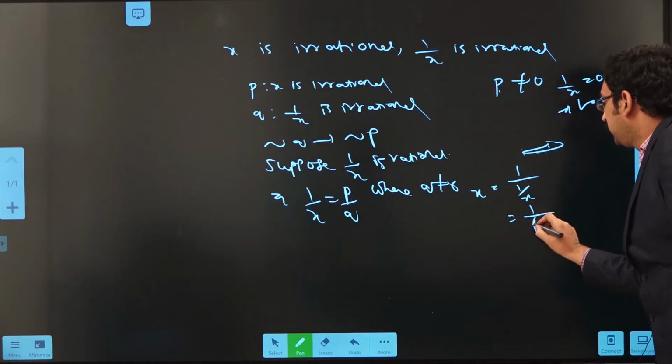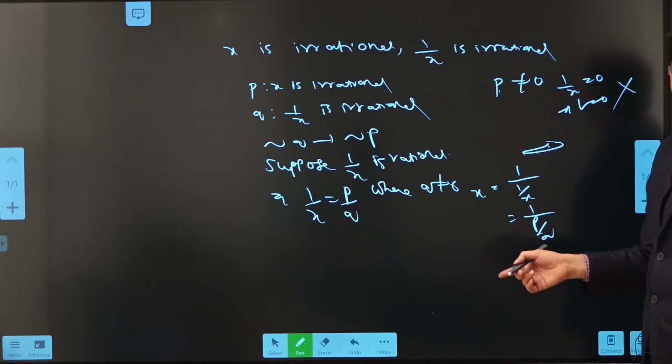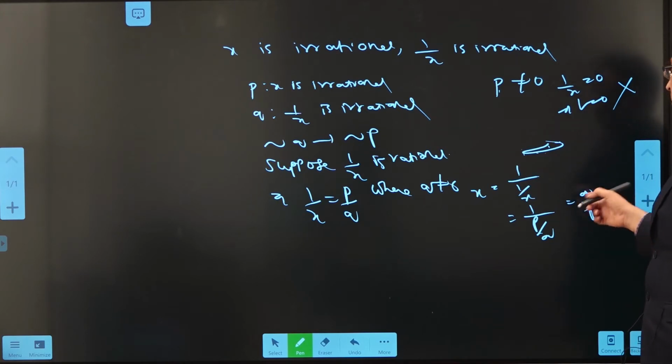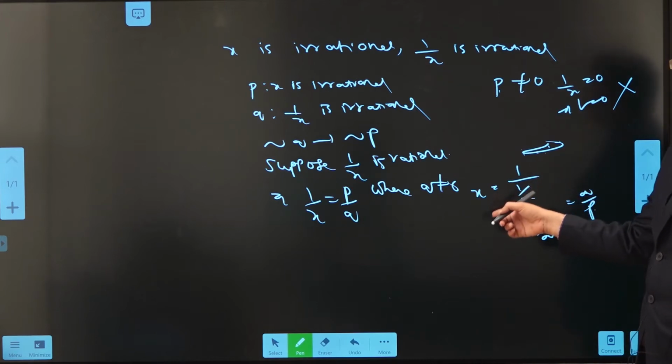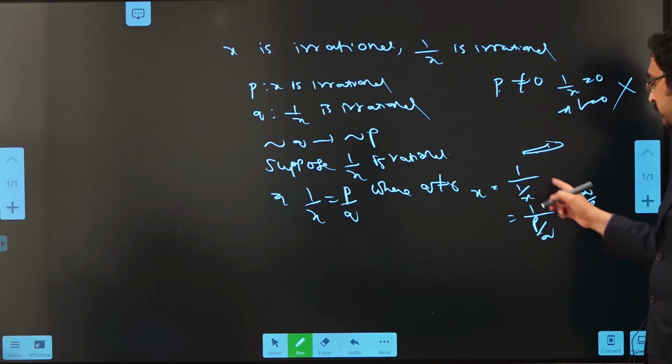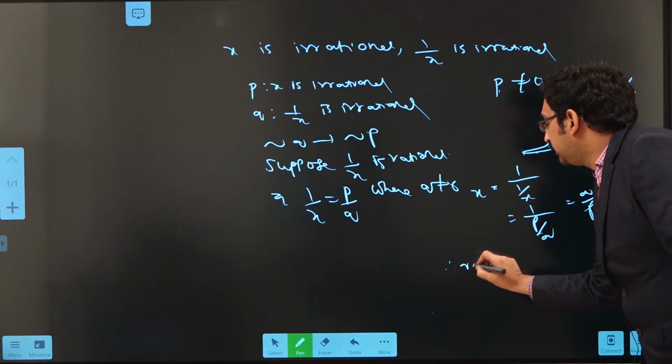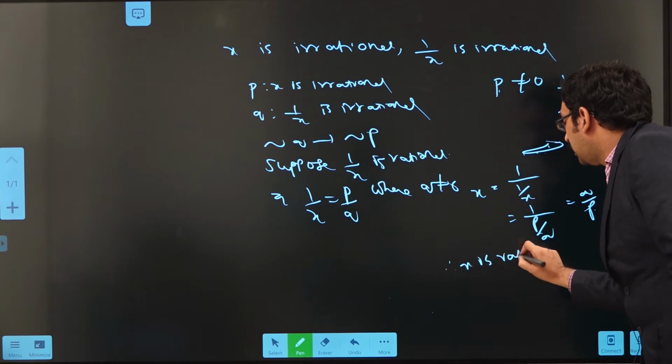P by Q. So 1 by P by Q is nothing but Q by P. So we know that both P and Q are non-zero. So we proved that x is expressed in the form of Q by P, where the denominator is non-zero. That means we can conclude that x is rational.